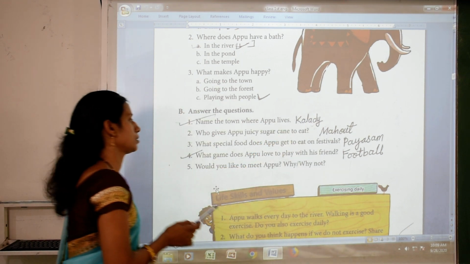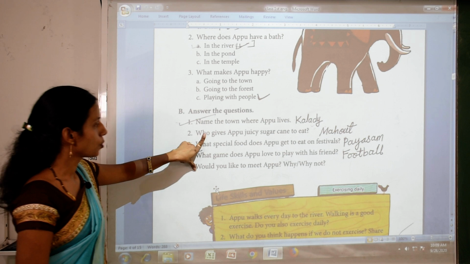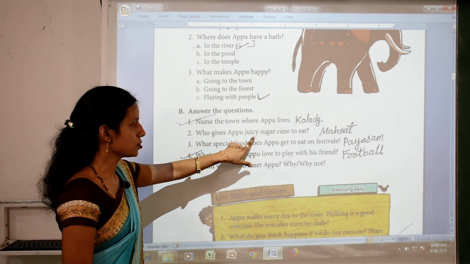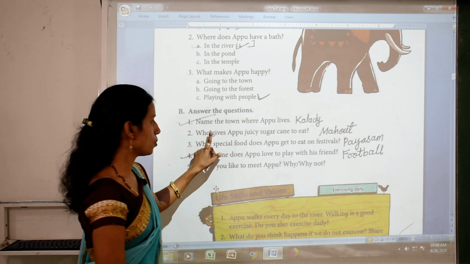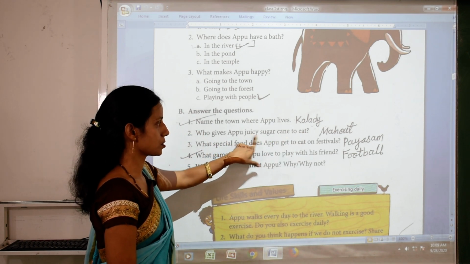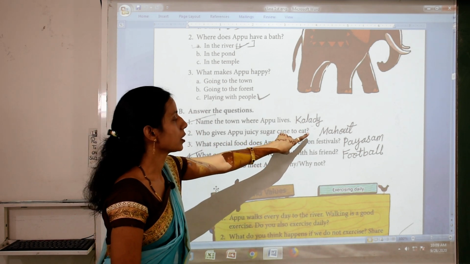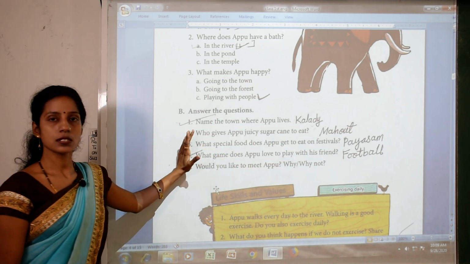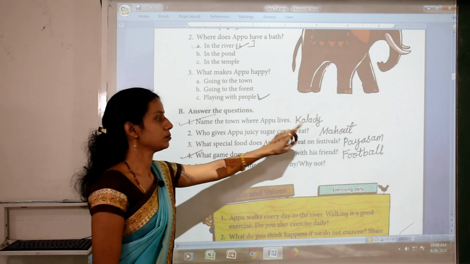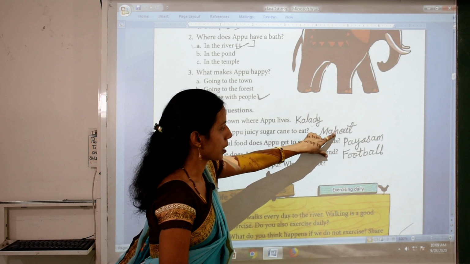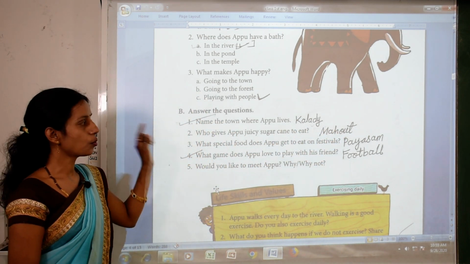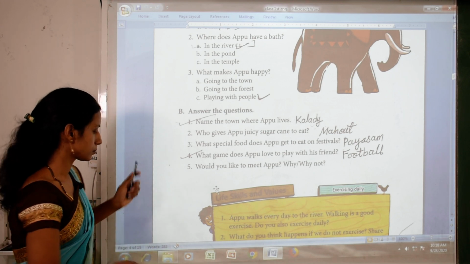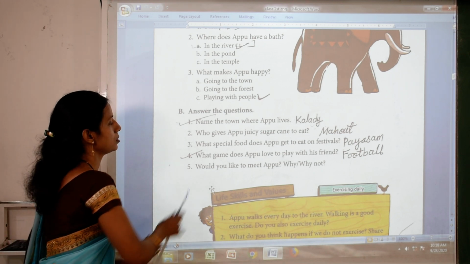Kalady. Second question is, who gives Appu juicy sugarcane to eat? So the answer is mahout, M-A-H-O-U-T. Mahout means a person who takes care of an elephant. Number 3 question.